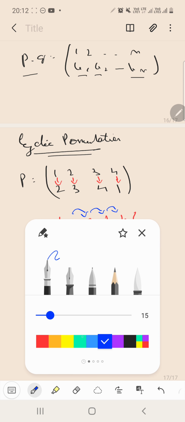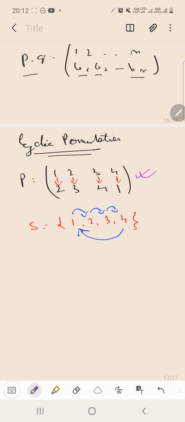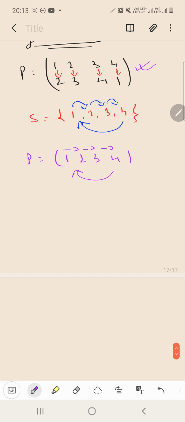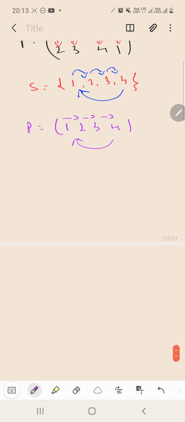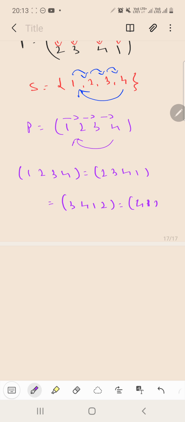Basically this permutation can also be written as P equals (1 2 3 4). This eventually means that 1 is replaced by 2, 2 by 3, 3 by 4 and 4 by 1. We can write any cyclic permutation in this particular way. Now if I talk about the equality of cyclic permutations, let us see an example. We have (1 2 3 4), which will be equal to (2 3 4 1), which will be equal to (3 4 1 2) and which will be equal to (4 1 2 3).